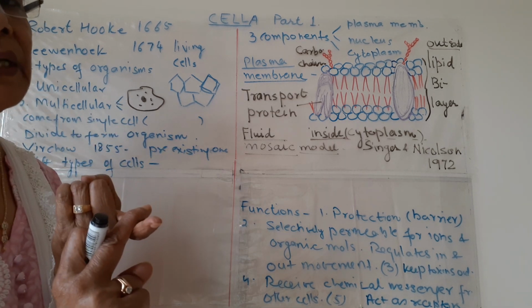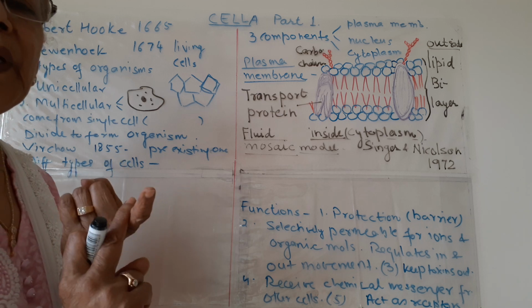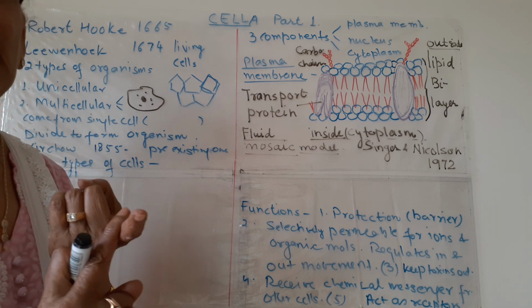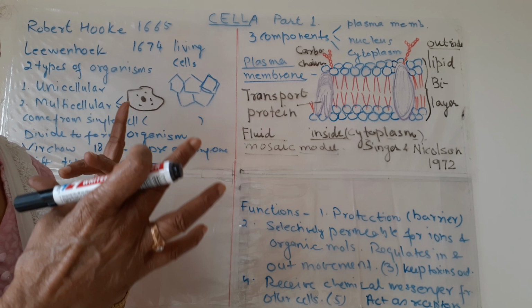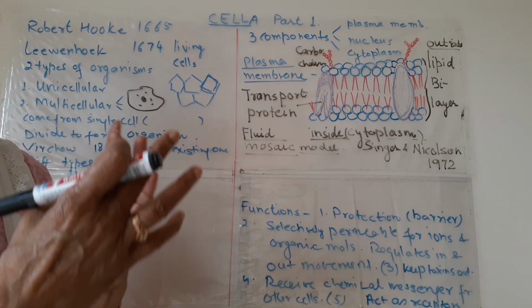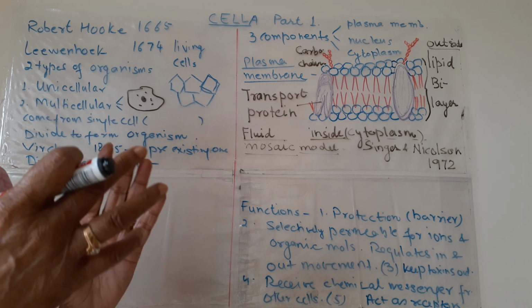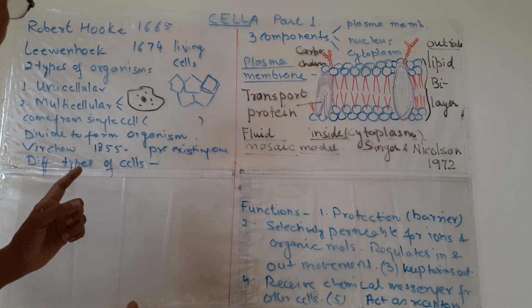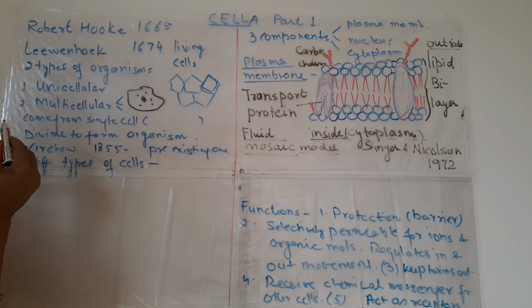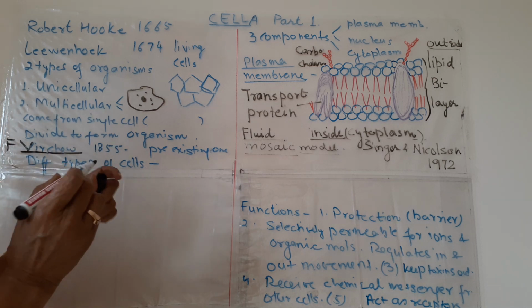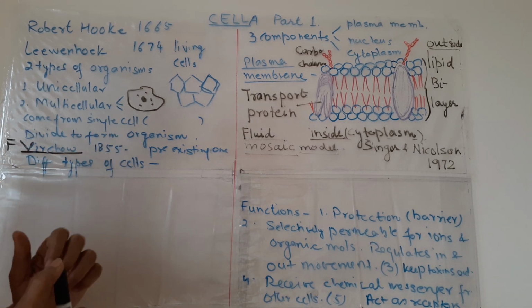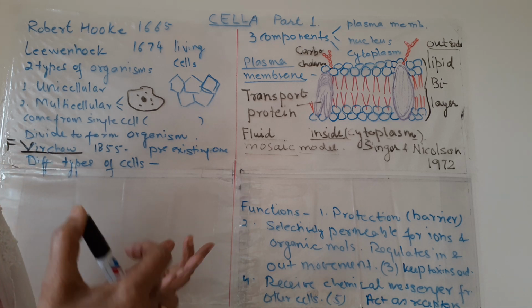This is one of the postulates of cell theory. We are not going to study this cell theory, it is out of syllabus, but one of the postulates is that all the cells come from a pre-existing cell, and this has been described by one of the German scientists, whose name is Virchow. The V is pronounced as F. So this is Virchow. In 1855, he said that all the cells are derived from a pre-existing cell.